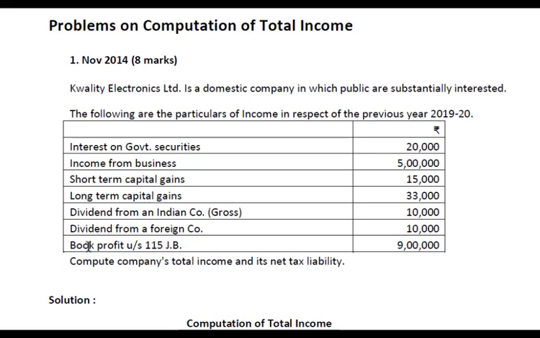At the same time, on book profit, which is 9 lakh rupees, we shall calculate MAT, that is minimum alternate tax, which is 15%. And on the tax, we have to add health and education cess at the rate of 4%. So the normal tax and the minimum alternate tax, whichever is higher, will be the tax liability.